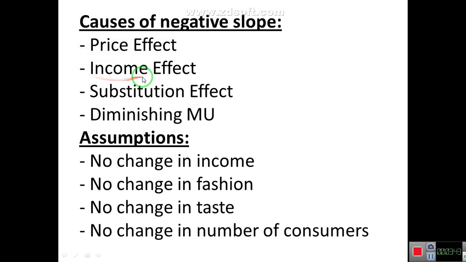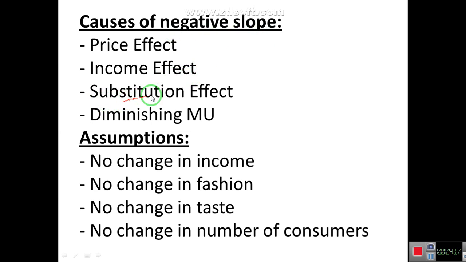Number two is the income effect. Due to price effect, when price decreases, demand increases, and it causes the negative slope of the demand curve. As income effect, when price falls, real income of the consumer increases. It means at the same price his purchasing power increases, his real income increases, and he purchases more of that commodity. This is income effect. And due to income effect, the demand curve slopes downwards, negative slope of the demand curve.